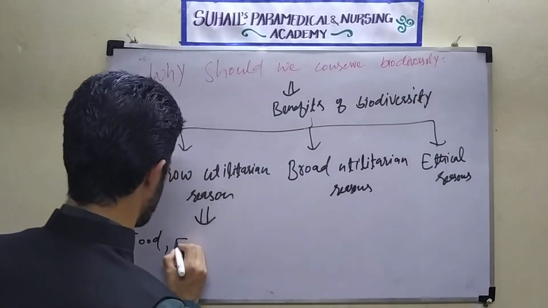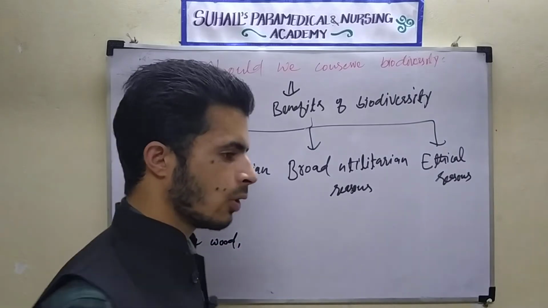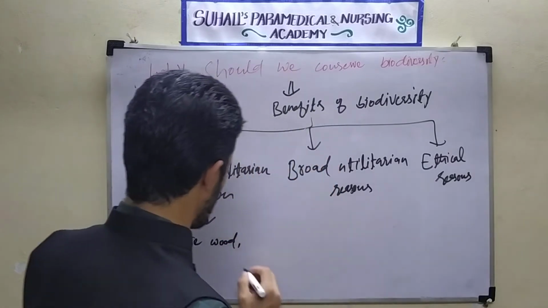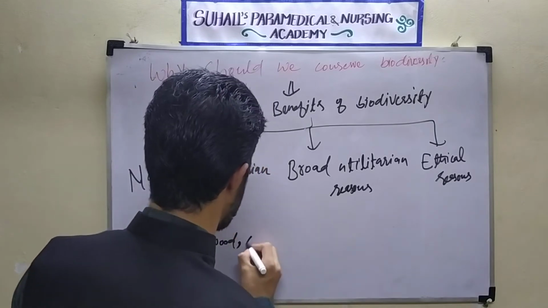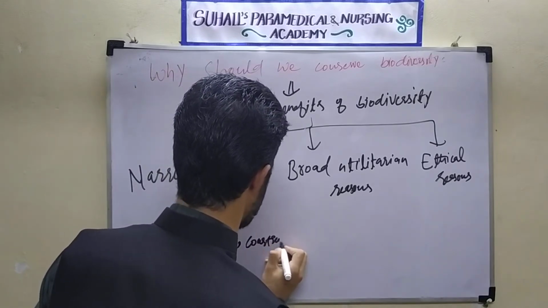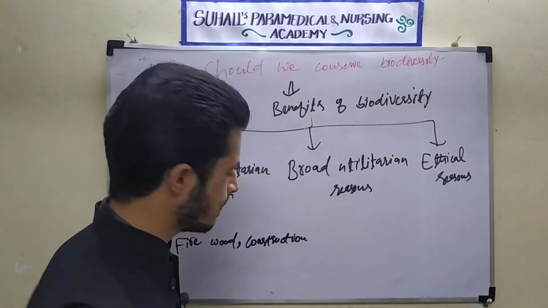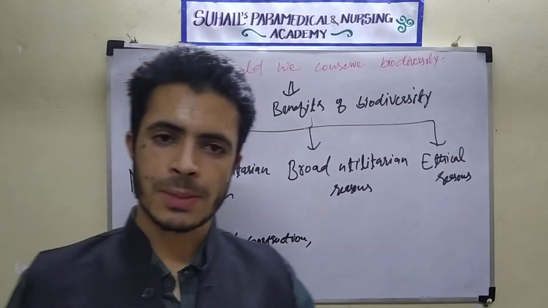Suppose there is firewood. In our homes we use firewood for fire. Then we use biodiversity, that is plants, for the construction of buildings.